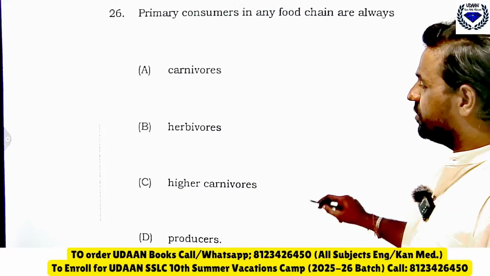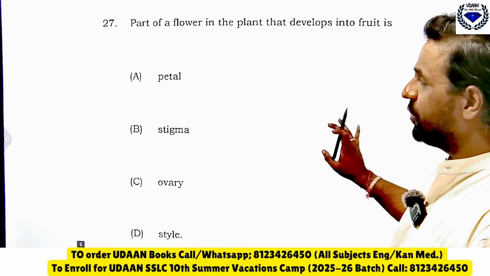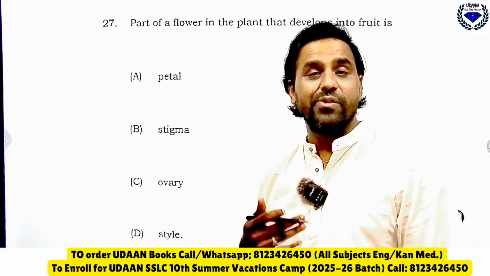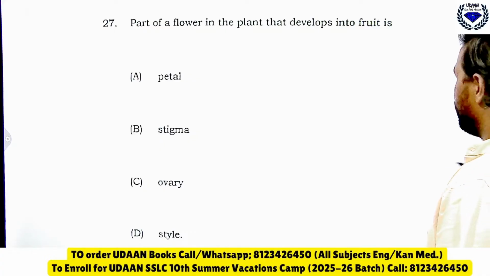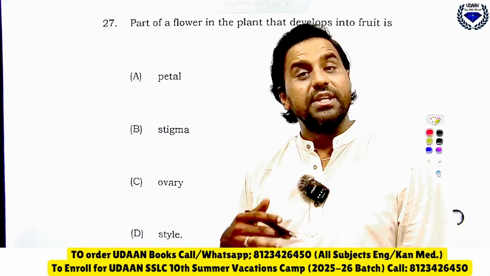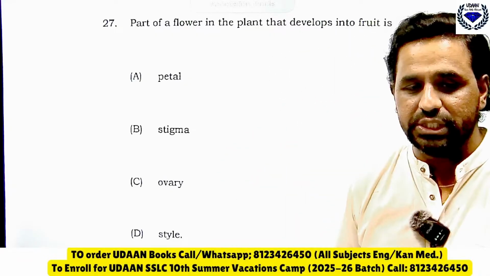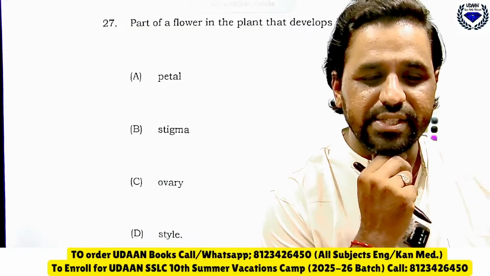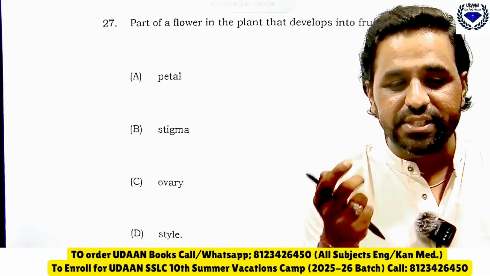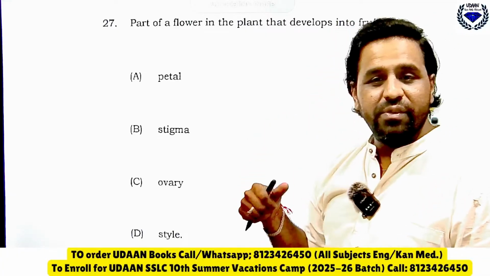Okay, very good. Now coming to next, part of flower in a plant that develops into fruit. Which part of that particular flower will become fruit? That is the question here. Shivanand is telling C. Everyone agree with Shivanand?